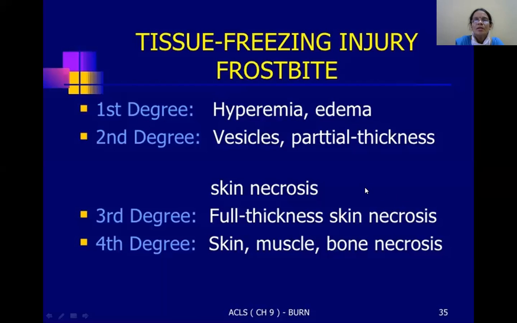So, tissue freezing injury, frostbite. That is the first degree, you see this hyperemia and edema. Second degree, you see the vesicles, and here there is partial thickness skin necrosis. In third degree, you see this full thickness skin necrosis, and in fourth degree, skin, muscles, and the bone necrosis will be observed.